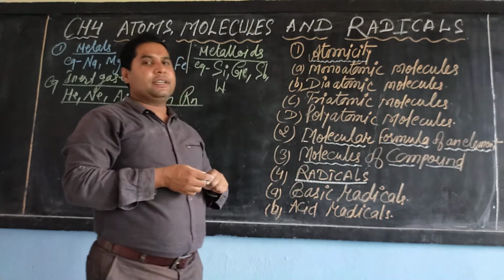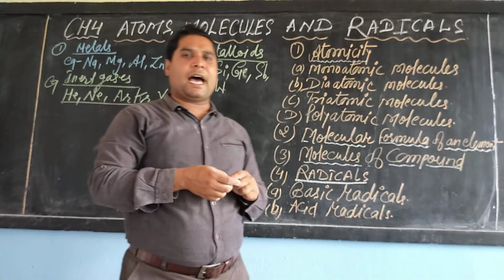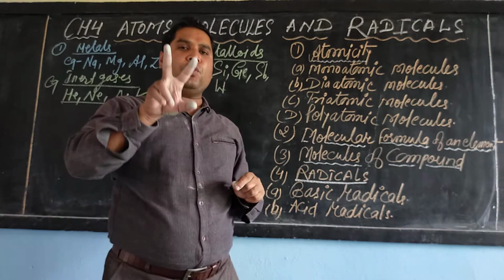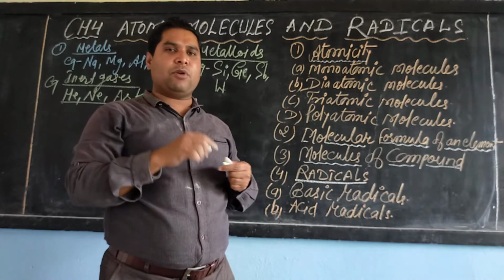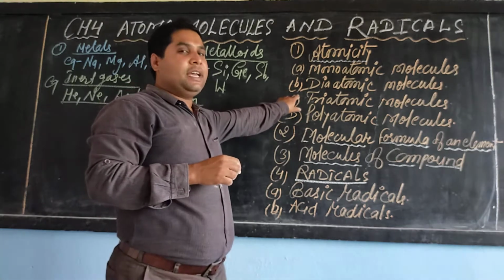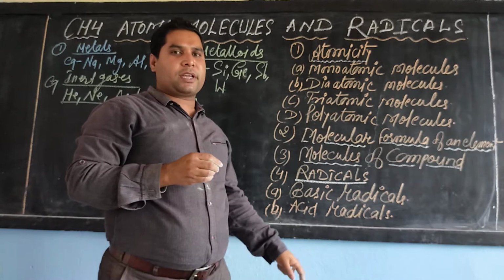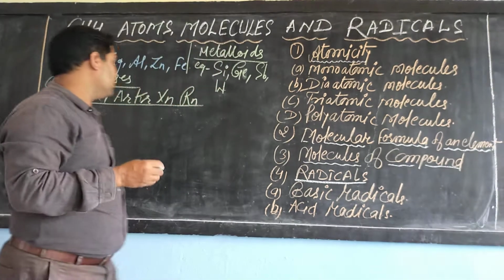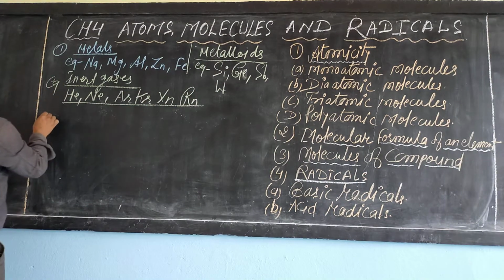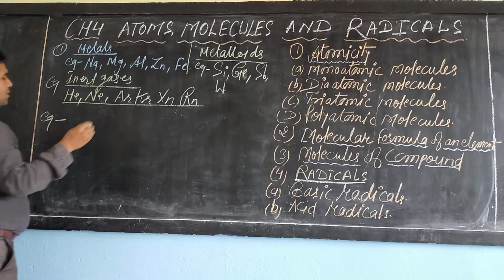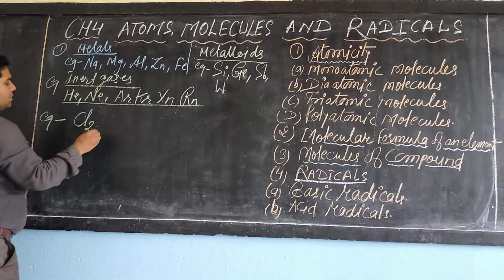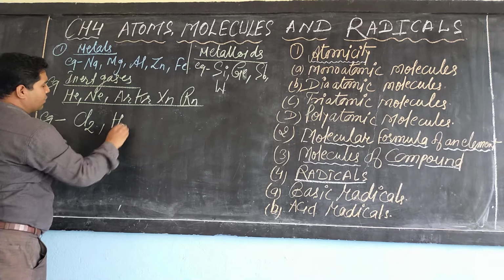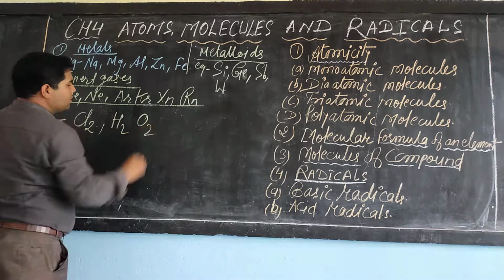Next we will see diatomic molecules. In diatomic molecules, two atoms join together to form a single molecule. For example, a molecule of chlorine, a molecule of hydrogen, a molecule of oxygen.